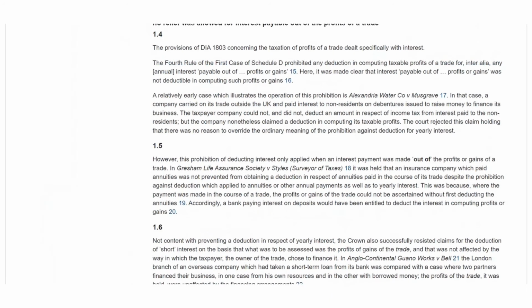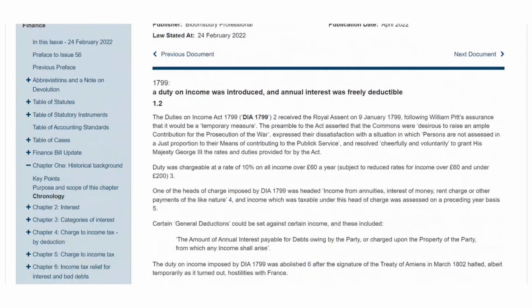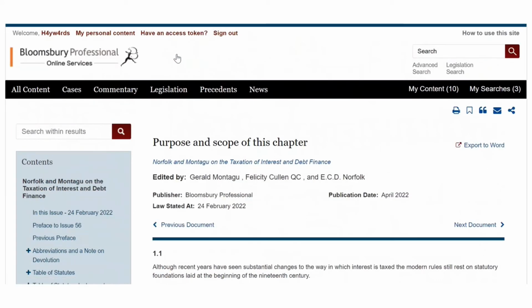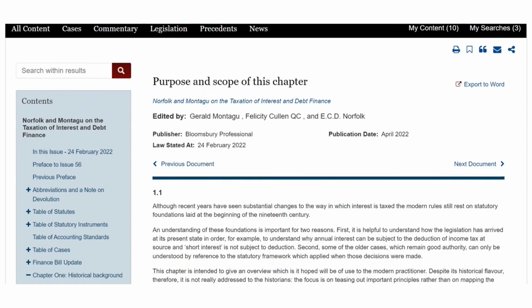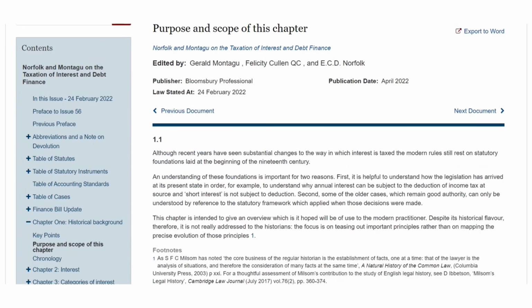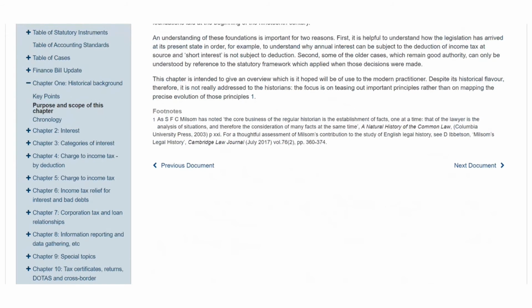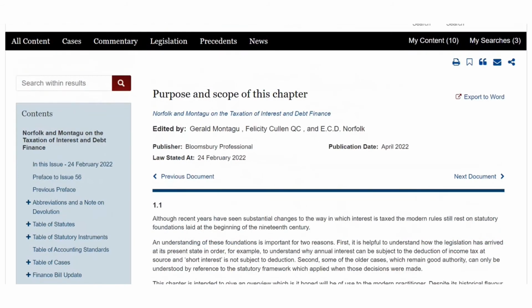If we just move this bar back up here, if we want to go back, this is literally like turning the page. You'll click previous document, and again, next document. To make it even easier to navigate around the product, we have the previous document and the next document at the top and the bottom of every page.